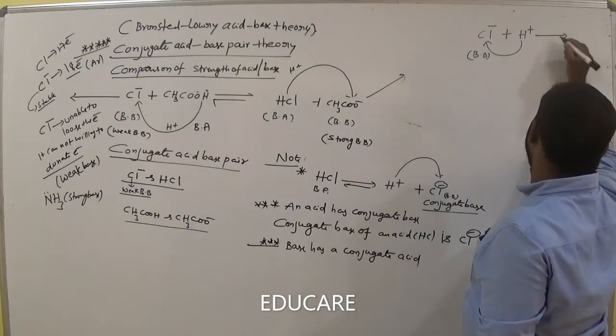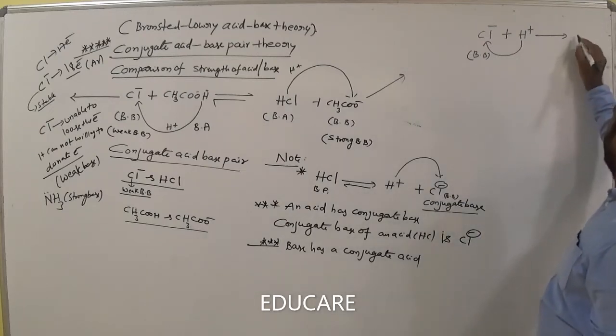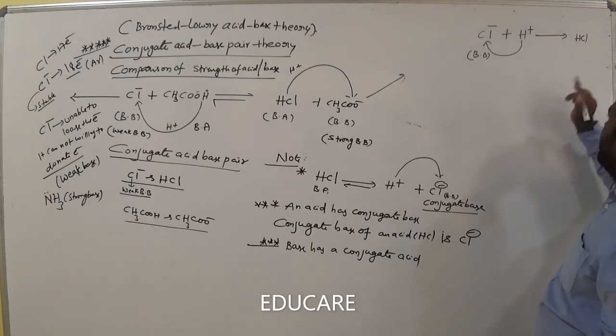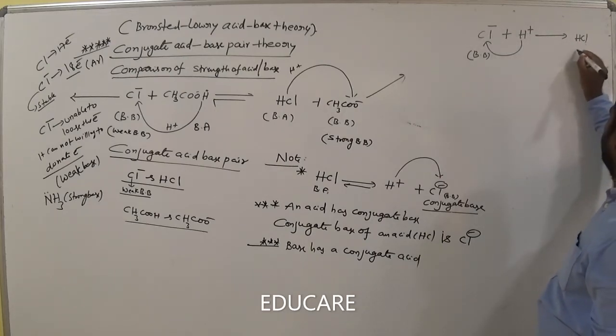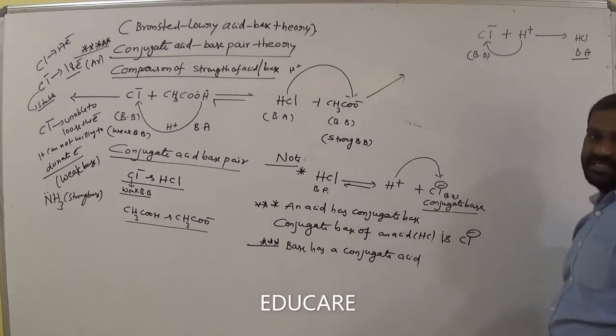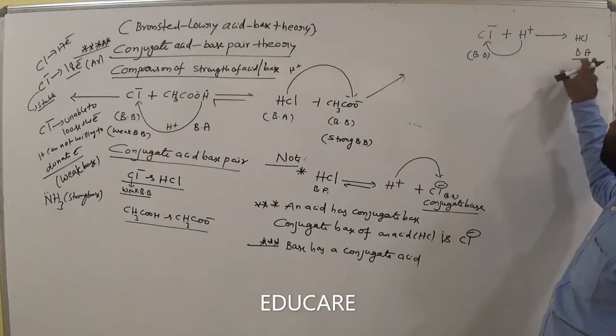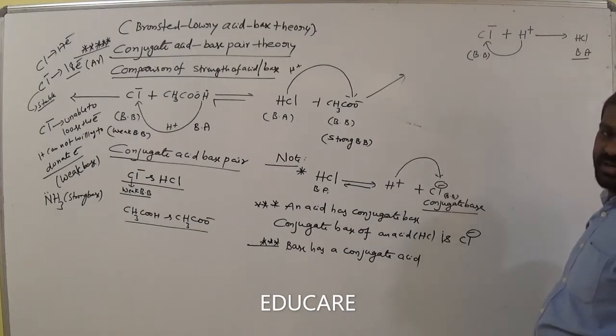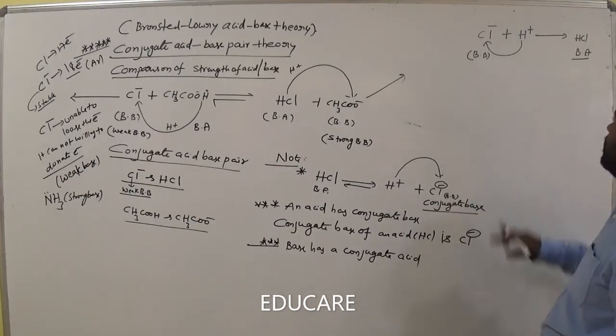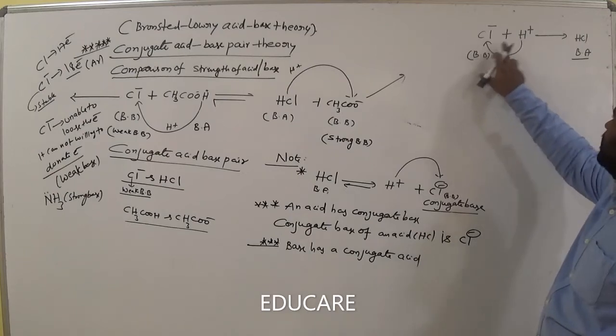Then it gives a Bronsted acid. Bronsted base gains the proton, it gives Bronsted acid. Is it clear? This is the Bronsted base, it gains the proton and is converted to an acid.